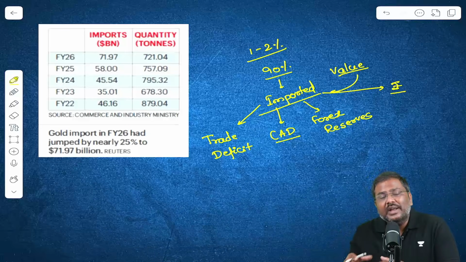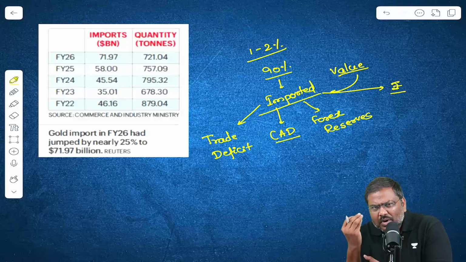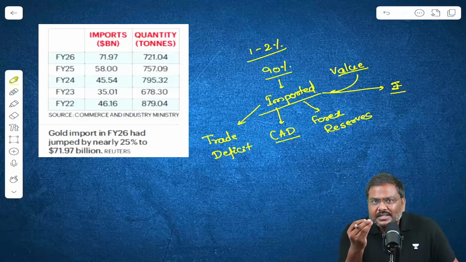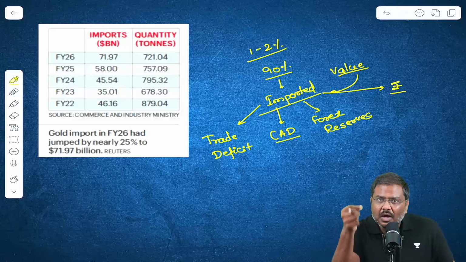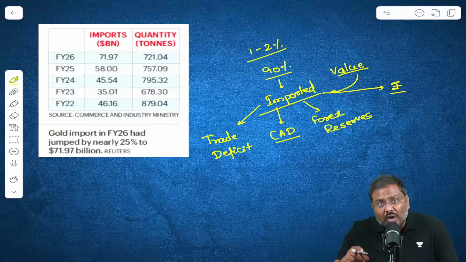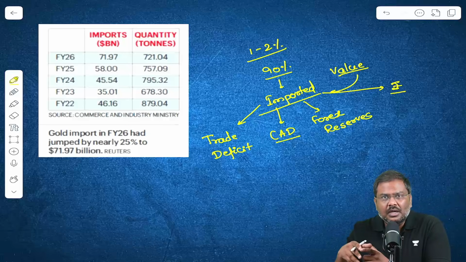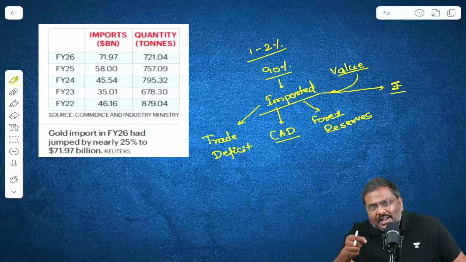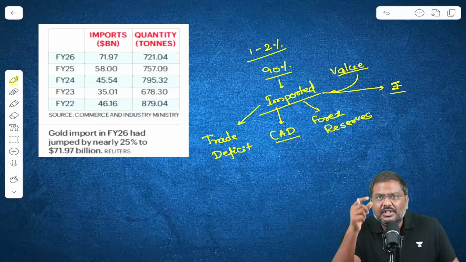And in the last 1 year, what has been the problem? One of the most important problems affecting the Indian economy is that the rupee value has been falling. Rupee has been losing value against the dollar. So have a look at all of these problems. When you keep on importing more and more gold, all these are the associated problems.